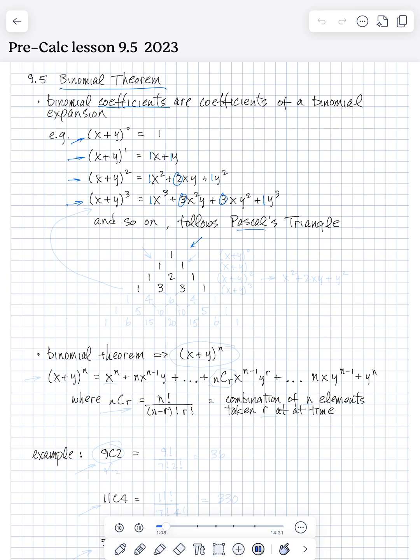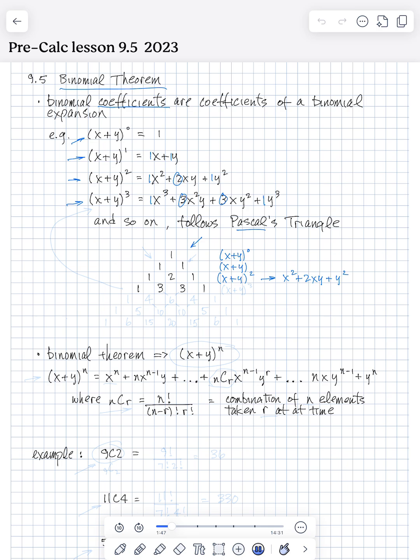this here. So what this refers to, this is x plus y to the 0 power, and this is just x plus y, and this is x plus y squared, which gives x squared plus 2xy plus y squared.